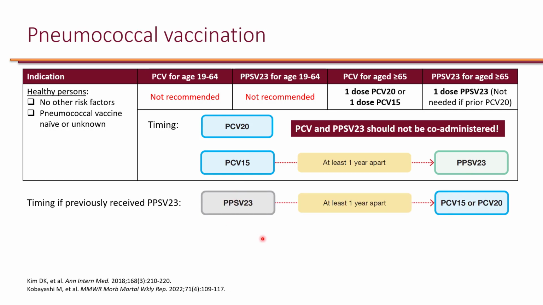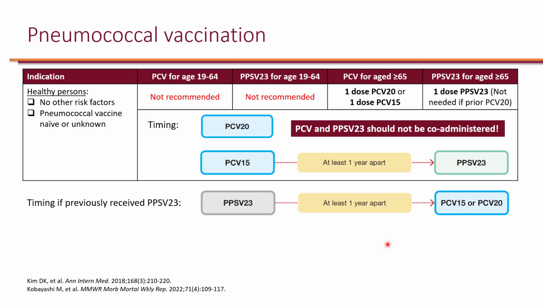Now, what if somebody had already received the PPSV23 and they have not received their PCV yet? For those individuals, again, it's recommended that as long as it's been at least 1 year after their PPSV23, then they can get either PCV15 or PCV20. It doesn't matter which one they get. They can get PCV20 if they want, and then they're done. So after this, there is no need for another PPSV23.